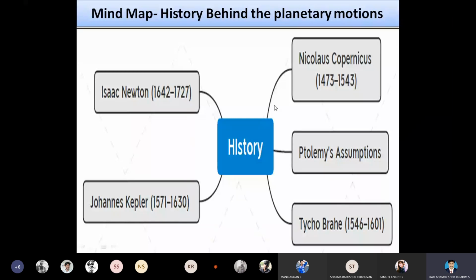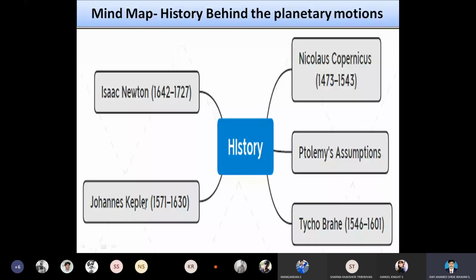They followed Ptolemy's assumption, then Tycho, and then Johannes Kepler's. So our syllabus contains only Kepler's laws of planetary motion.